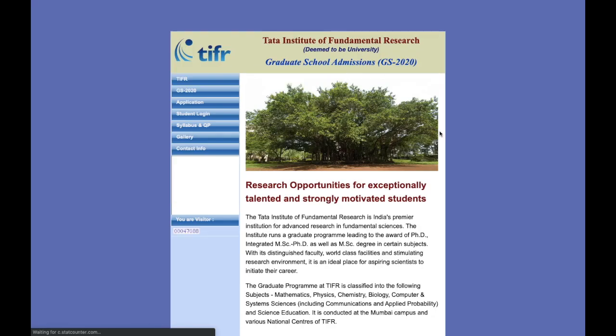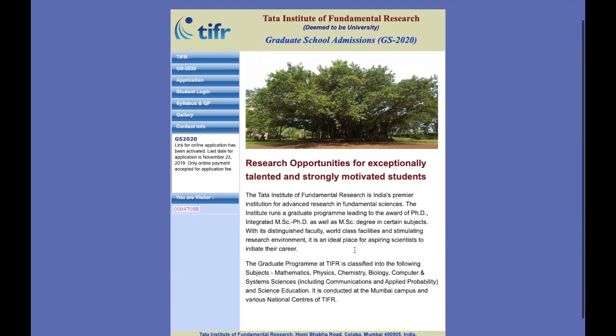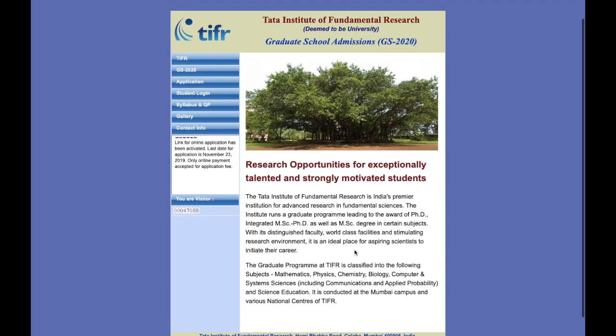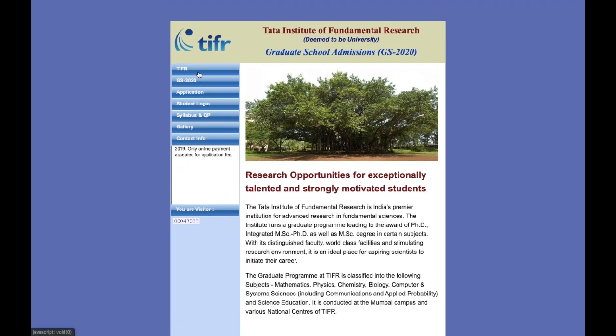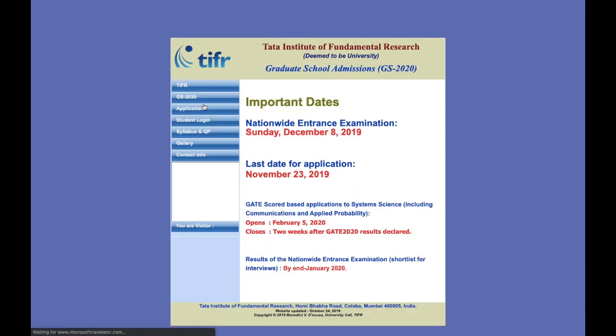Click over here and you will be redirected to the TIFR website. Now this is the website, and over here you will not find any link to apply for that. Before applying, let's go for the other important things like the important dates.